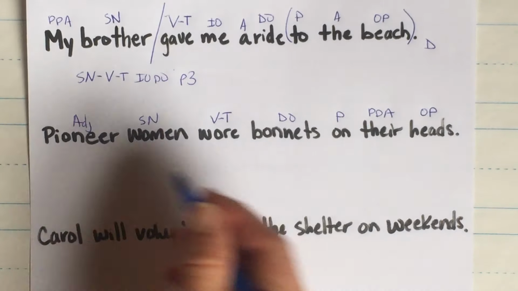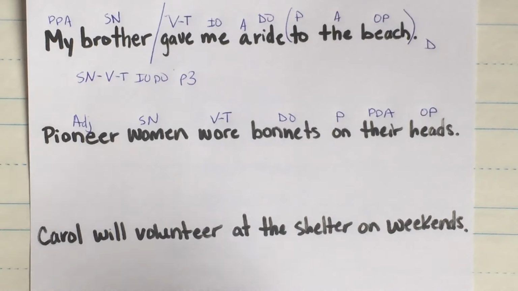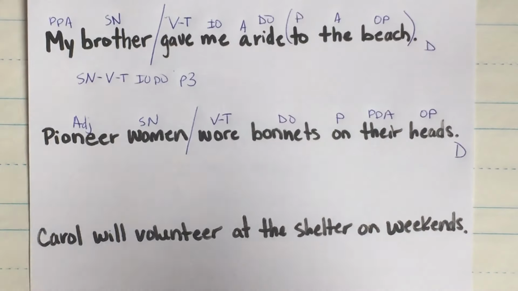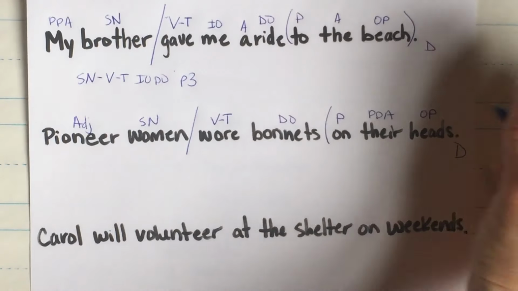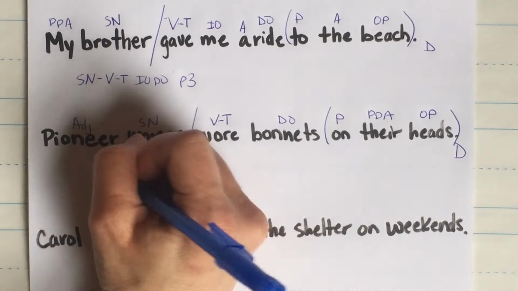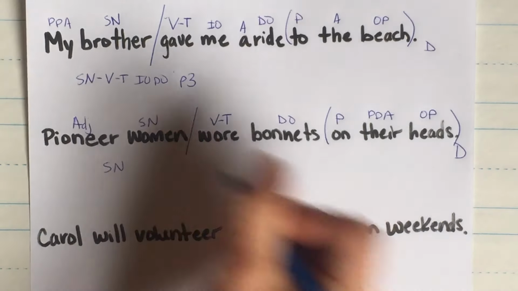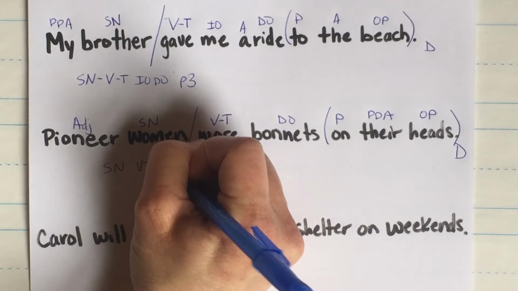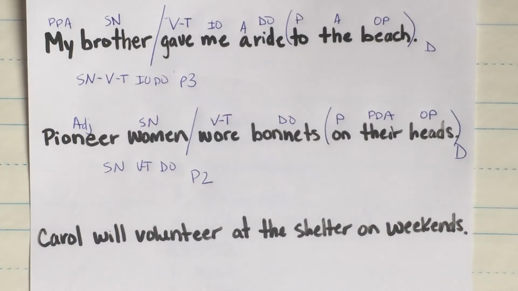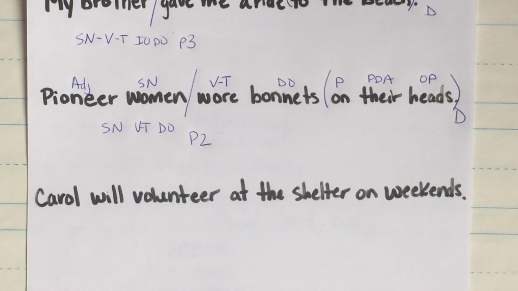Okay. Now let's divide between the subject and the predicate. Women wore. This is a declarative sentence. Oh, I am very sorry. On their heads is a prepositional phrase. Okay, this is a subject, noun, verb, transitive, DO. That's pattern 2. Let's read the next one. Carol will volunteer at the shelter on weekends.